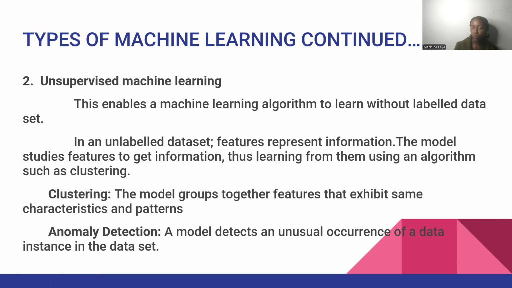So we also have anomaly detection, whereby the model detects an unusual occurrence. For example, in finance, if we are to detect fraud, a given credit card may be used to withdraw a particular amount of money in a given range. But there comes a point of time whereby this credit card is being used to withdraw a very huge amount of money. So in this case, that will be an anomaly for such an algorithm.